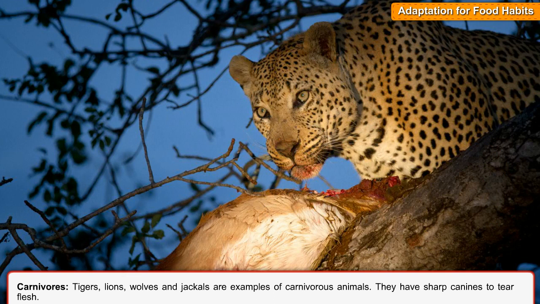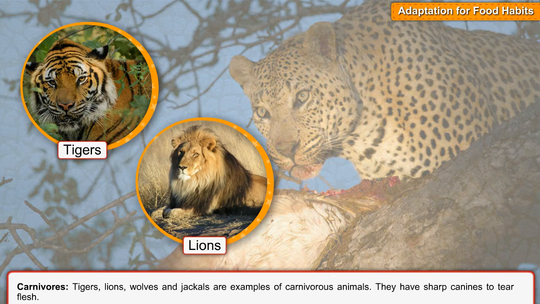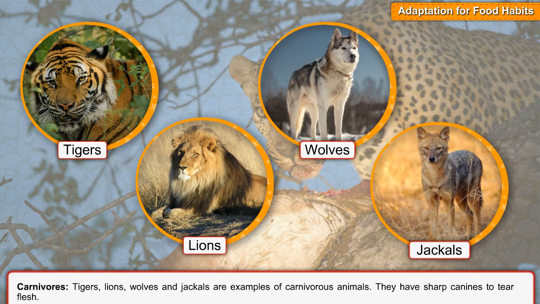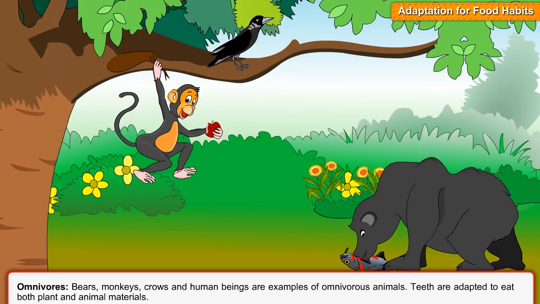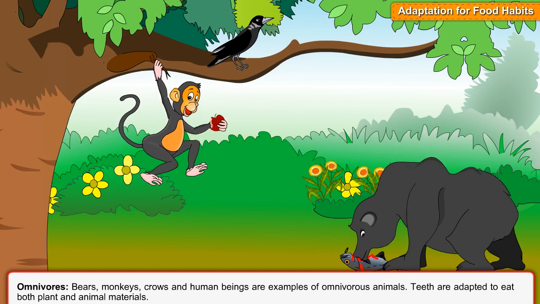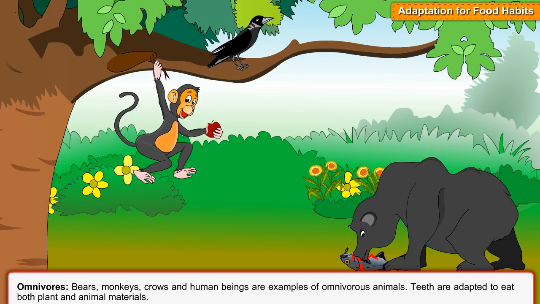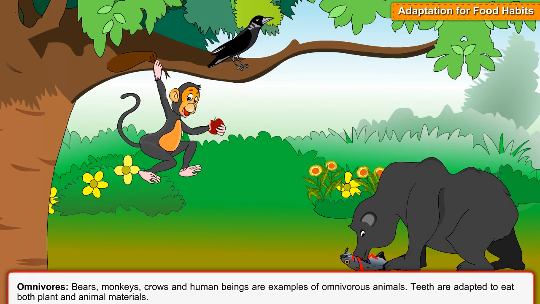Carnivores. Tigers, lions, wolves, and jackals are examples of carnivorous animals. They have sharp canines to tear flesh. Omnivores. Bears, monkeys, crows, and human beings are examples of omnivorous animals.